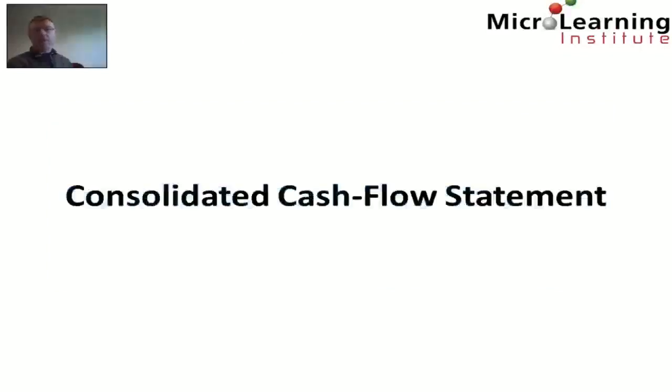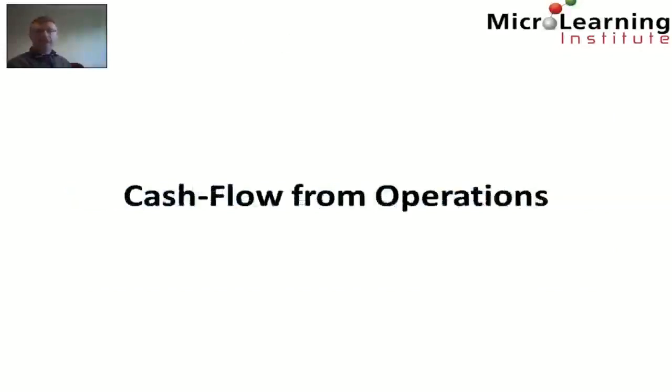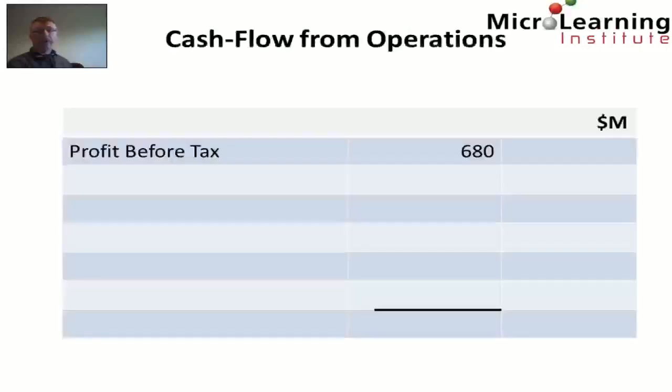Now, we're in a position to prepare the consolidated cash flow statement. So, firstly, we look at the cash flow from operating activity, or from operations. And again, this starts at the profit before tax figure, which of course is not a cash amount, but again it acts as a starting point in deriving the cash flow from operating activities.